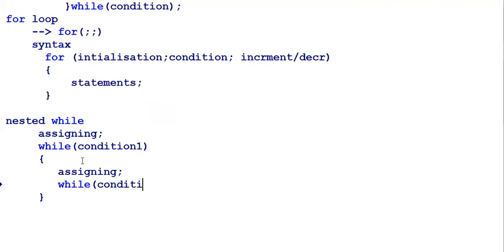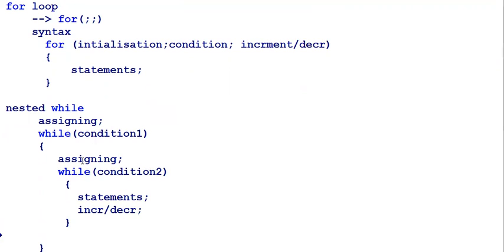While condition two refers to the inner condition, and the statements will be executed, and this is the inner increment or inner decrement value. After coming out from the inner loop, we have to go for the outer variable increment or outer variable decrement.